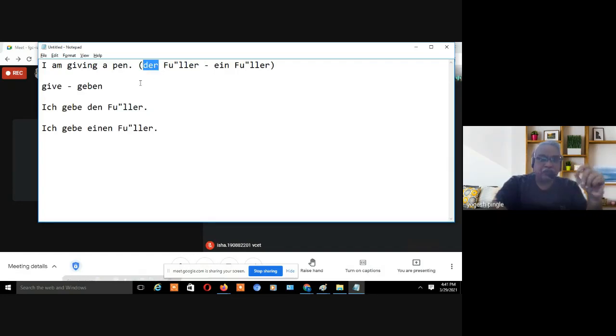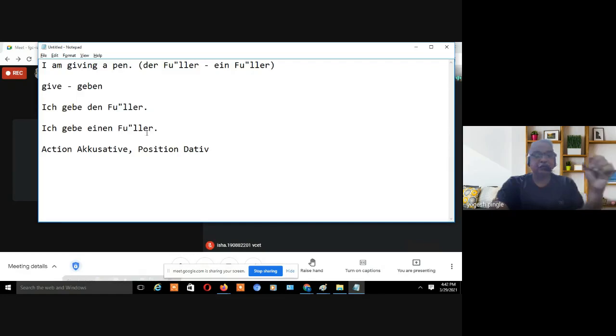But should I put nominative form? No. I have to put it in accusative. Why? Because I am doing some action. So my thumb rule is what? Action, accusative, and position, dative.